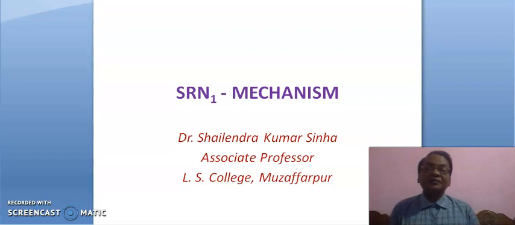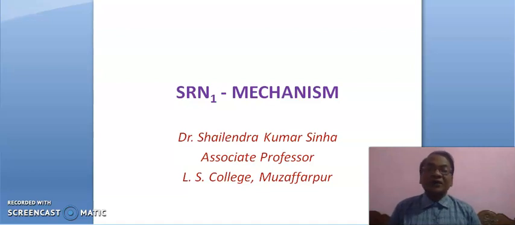And here we are well acquainted with the SN1, SN2 and benzyne mechanisms. Today, the fourth mechanism, the SRN1 mechanism, is here, relating to the aromatic nucleophilic substitution.